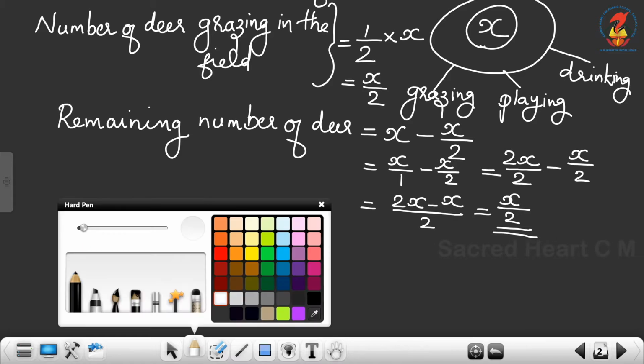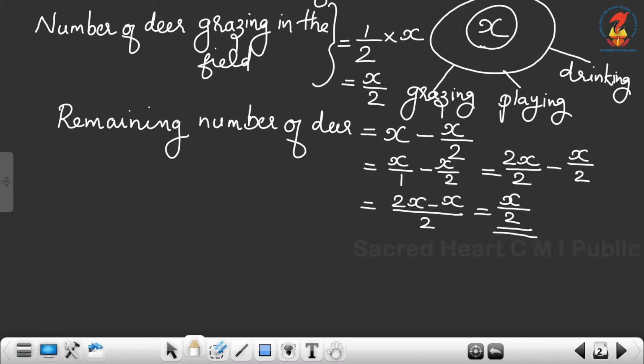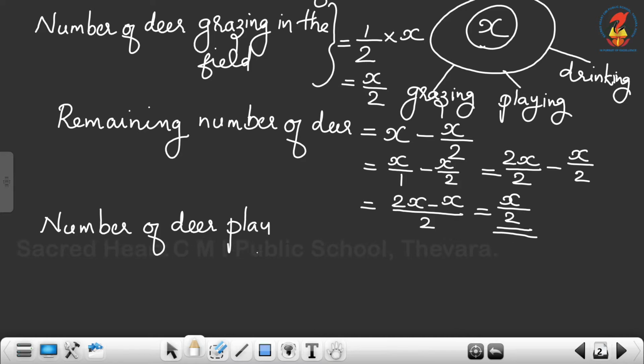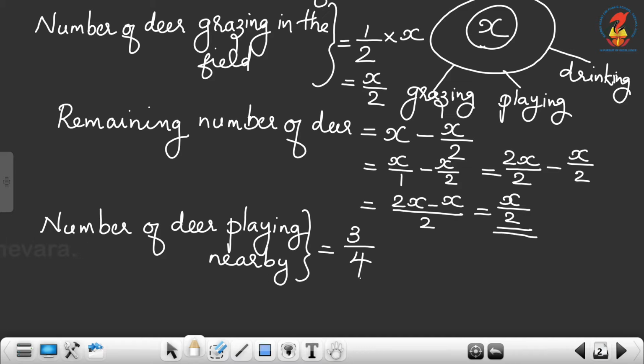Therefore, the number of deer playing nearby is equal to 3/4 of the remaining.